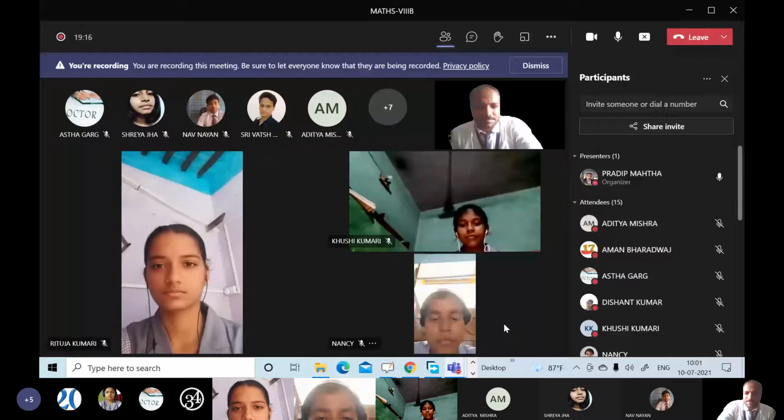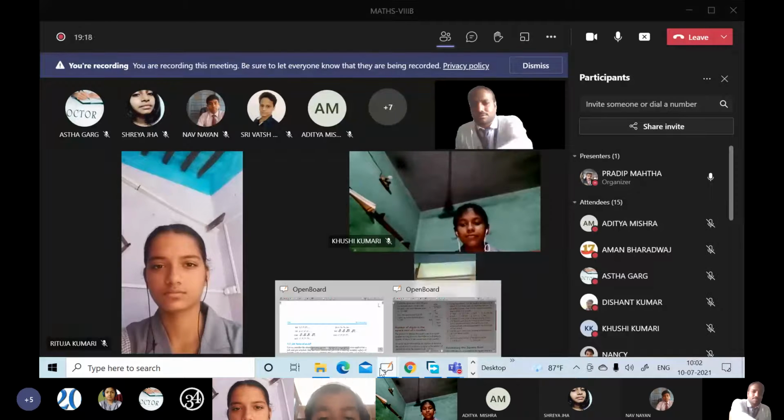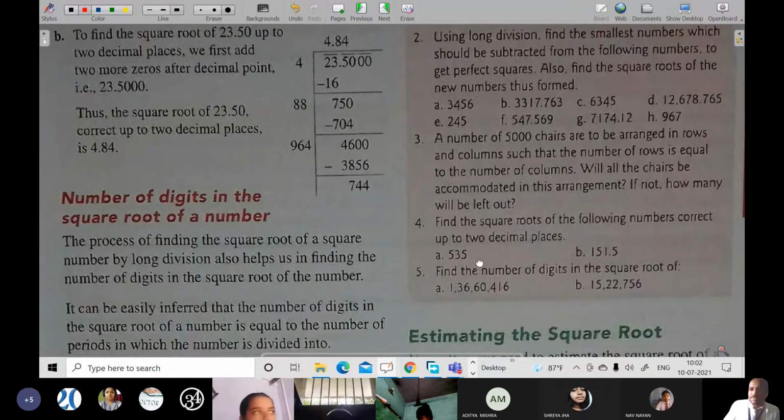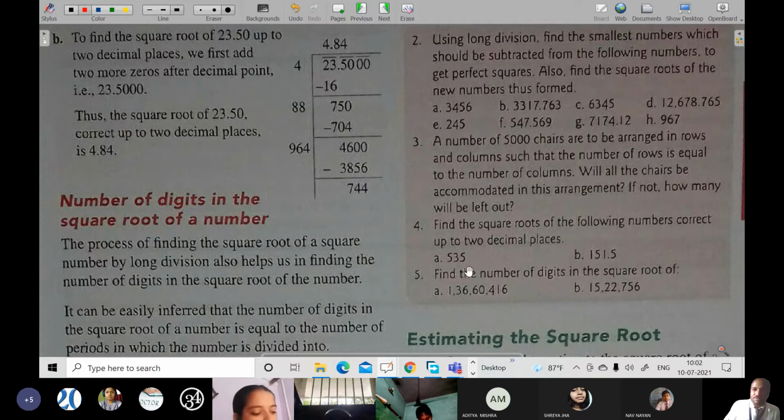Now, let's come to the doubt. First doubt is 2D. At first, let's see what it is saying. Using long division method, find the smallest number which should be subtracted from the following numbers to get perfect squares. Also find the square root of the new number thus formed.